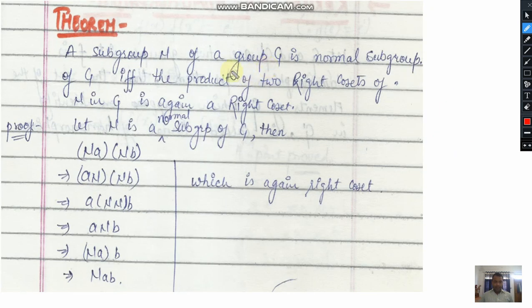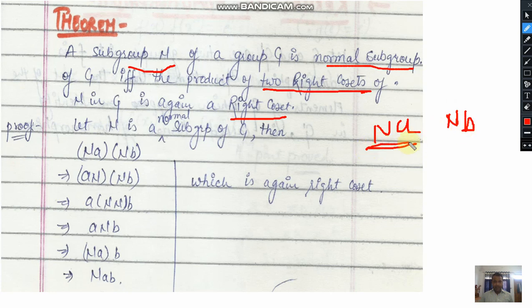Let's discuss one more theorem. In this theorem it is stated that if N is a normal subgroup, then the product of two right cosets will be equivalent to a right coset generated by the element AB. Suppose you are generating a right coset Na and a right coset Nb. These are two right cosets generated by random elements a and b. If you take the product of these two right cosets, then the result will be equivalent to Nab.